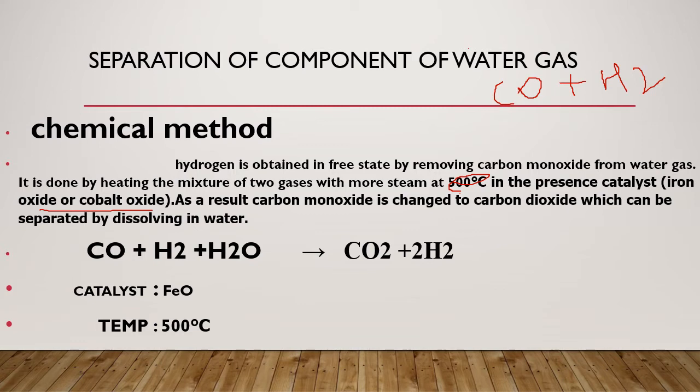See the reaction. In this reaction you can see the water gas mixture, and it is reacted with more steam at 500 degrees centigrade in the presence of a catalyst that could be iron oxide or cobalt oxide. They both could be used as a catalyst. This is the symbol of cobalt, and this is cobalt oxide. What happens? Carbon monoxide is oxidized into carbon dioxide gas, while hydrogen sets free. As carbon dioxide is easily soluble in water, it dissolves in water and the hydrogen gas sets free.